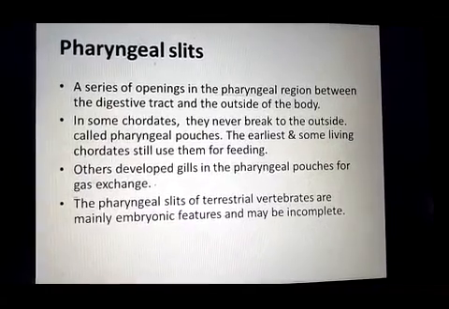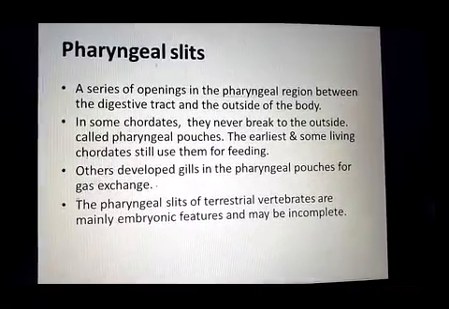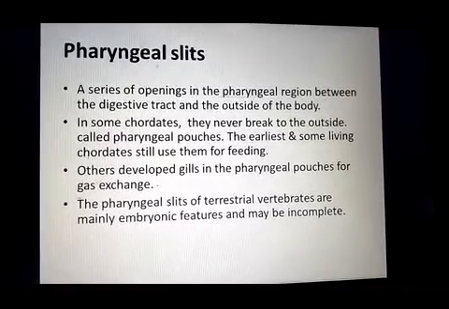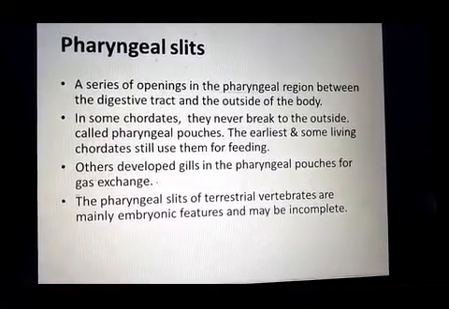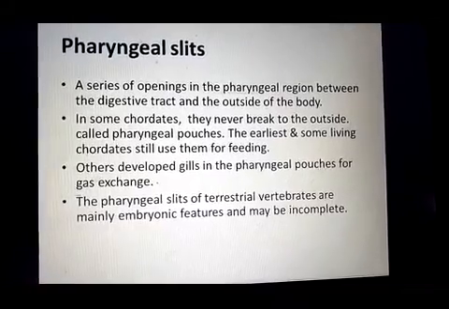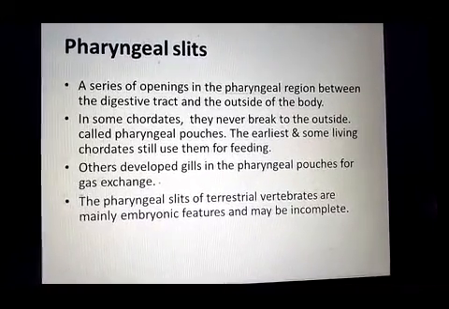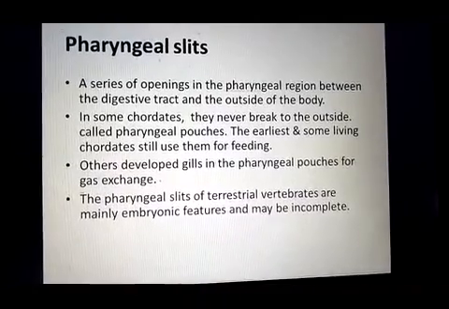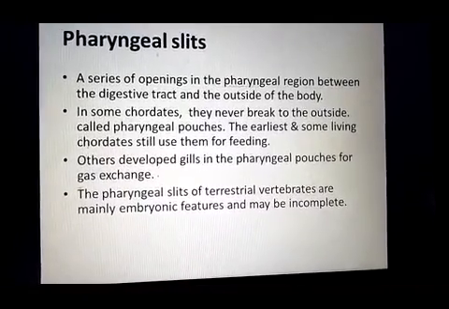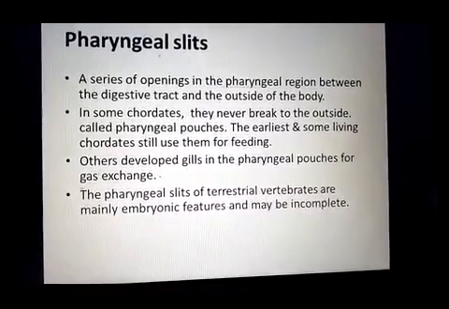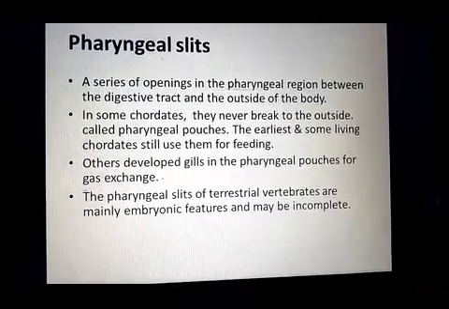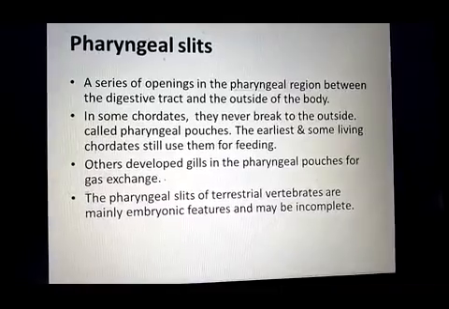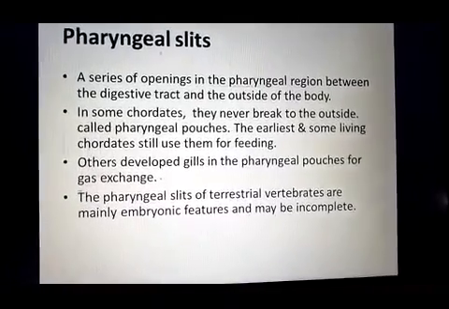These pharyngeal slits or pouches were used for filter feeding in earlier animals, and in some modern chordates, these pharyngeal slits are also used for filter feeding.